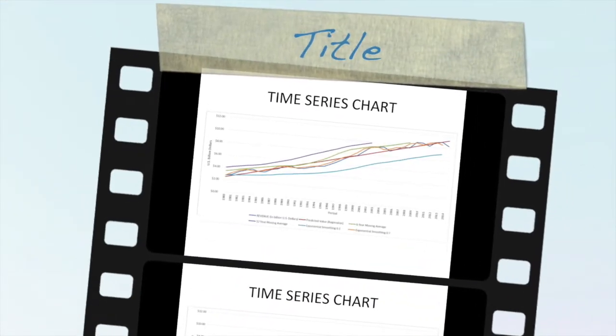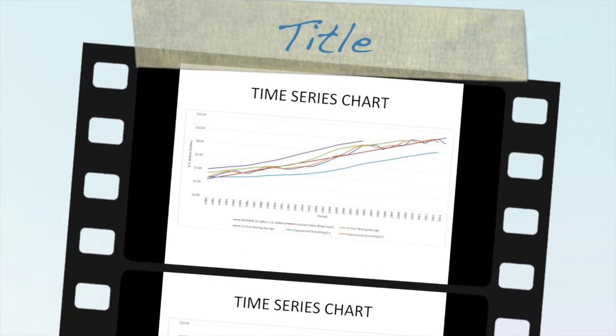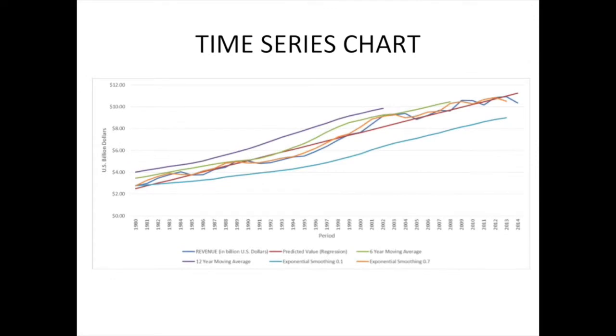In this time series chart, we can see that the exponential smoothing of 0.1 in light blue is really far off from the predicted line, and that also the 6-year moving average in green and the 12-year moving average in purple are way above the regression line. On the other hand, the exponential smoothing of 0.7 and the actual revenue end up being pretty close to the regression line.